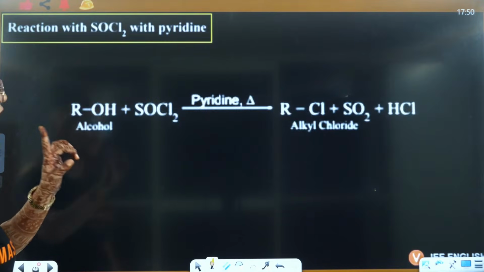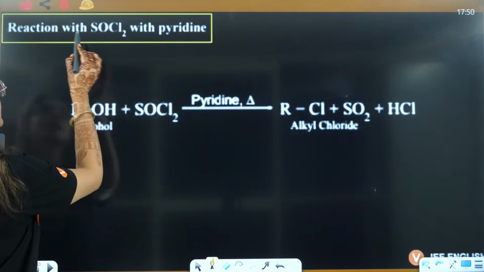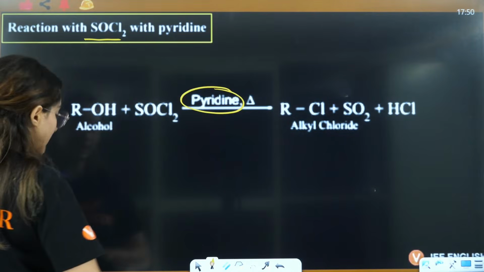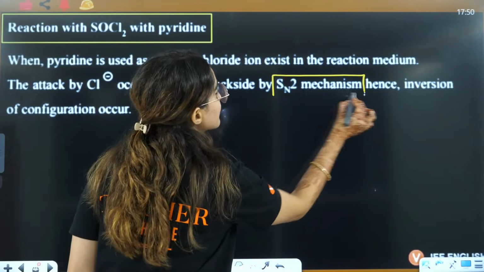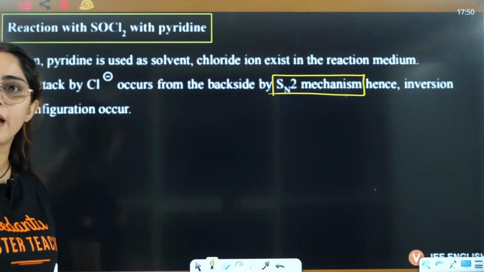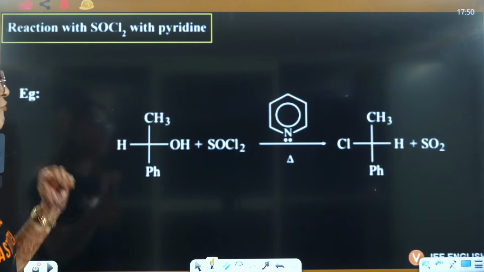But now see, if you have pyridine here, things will change. In case when you have pyridine here, it is going to show the SN2 mechanism. Let's see. Ma'am, but why, ma'am? What will change in case of pyridine?